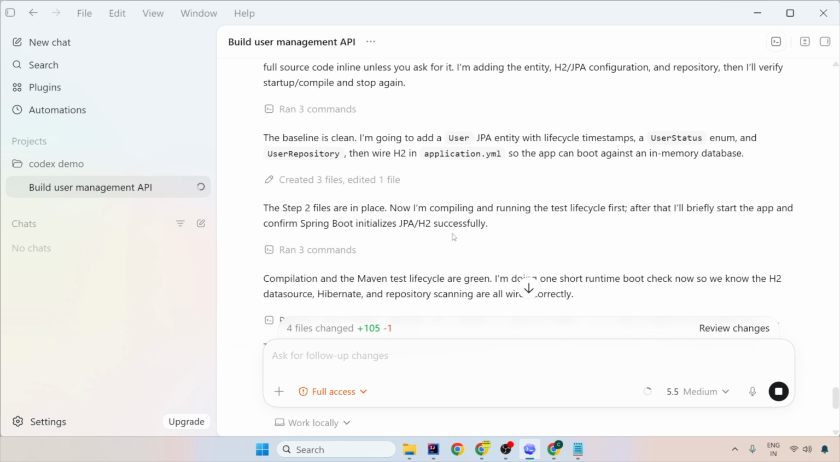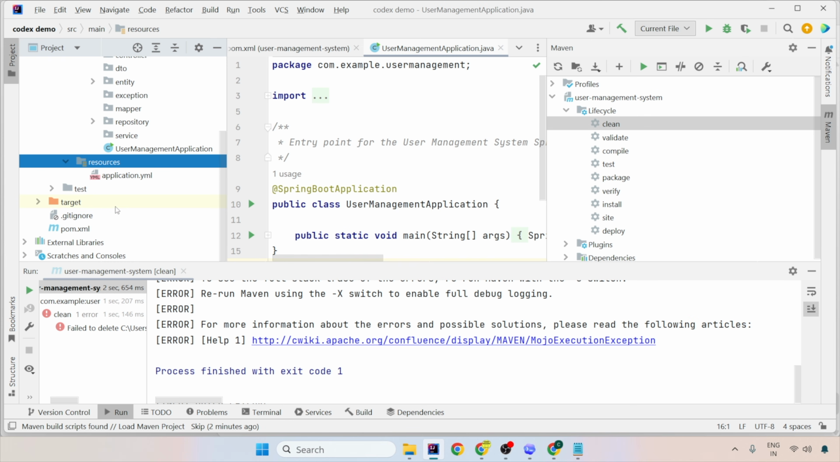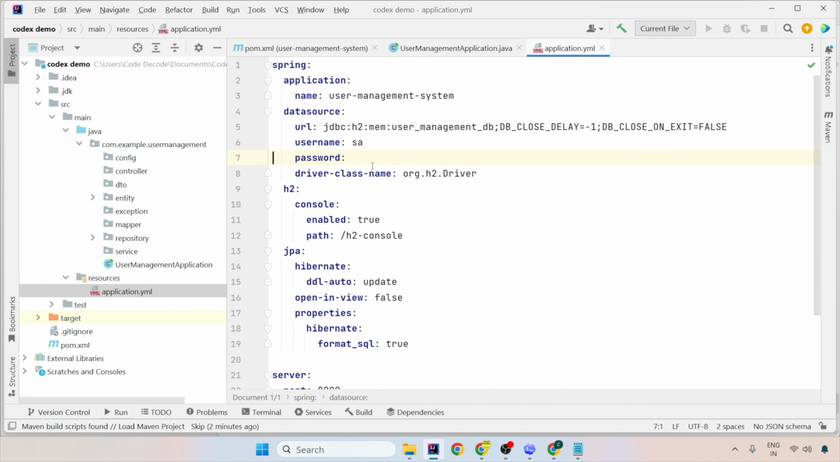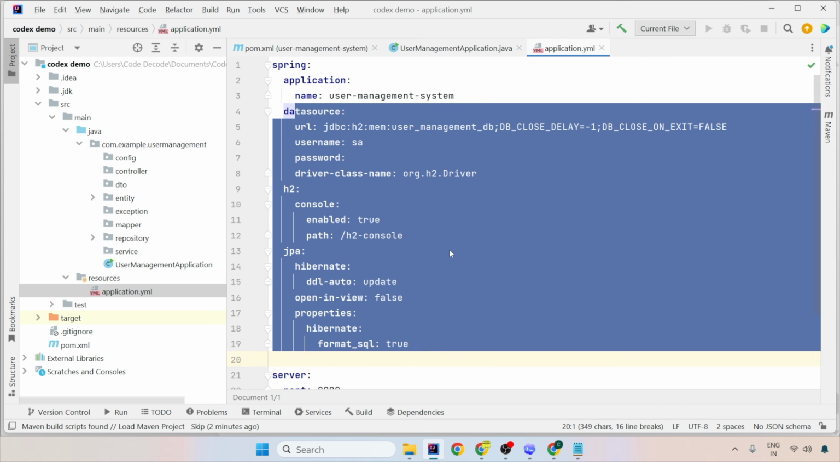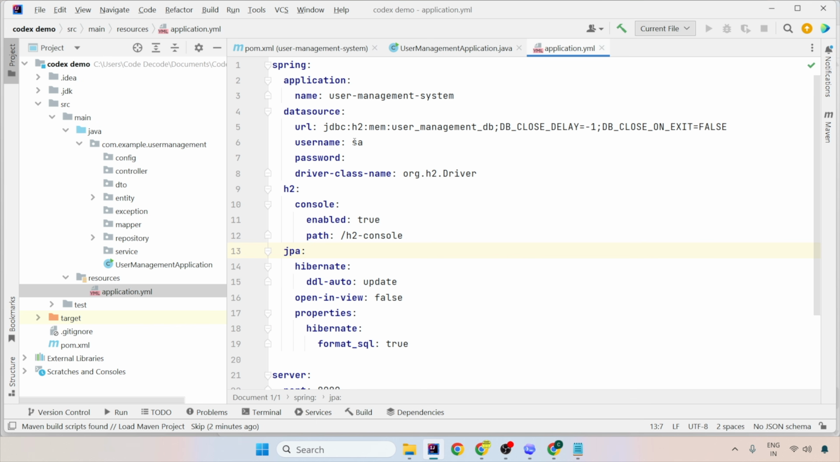The baseline is clear. I'm going to add user JPA entity. Then wire H2 in the application.yaml. So let's see application.yaml now. And I can see, so now a lot of stuff has been added for H2 dependencies. So as it said, I am going to modify the application.yaml. It is modified with H2.